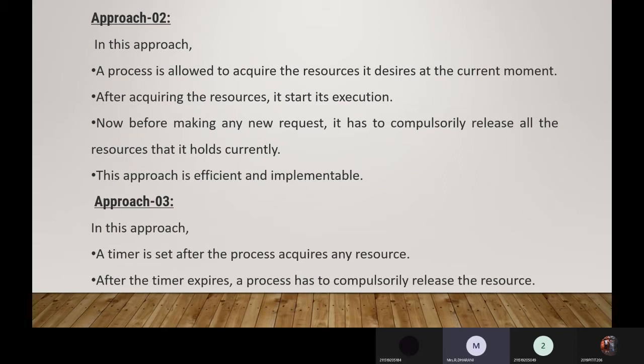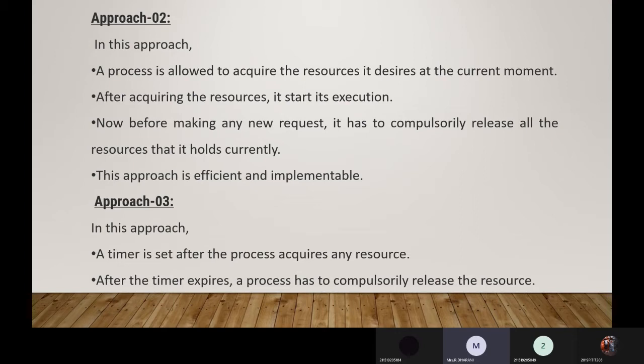So the concept here is, right now I want the input device, I don't want the printer. Say for example I have a process which requires various resources: input device, output device and CPU.